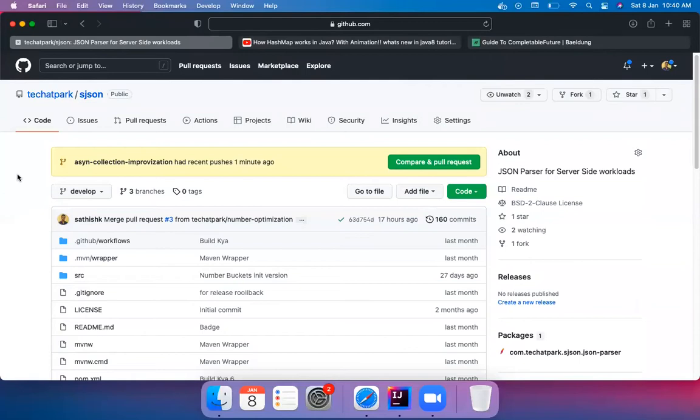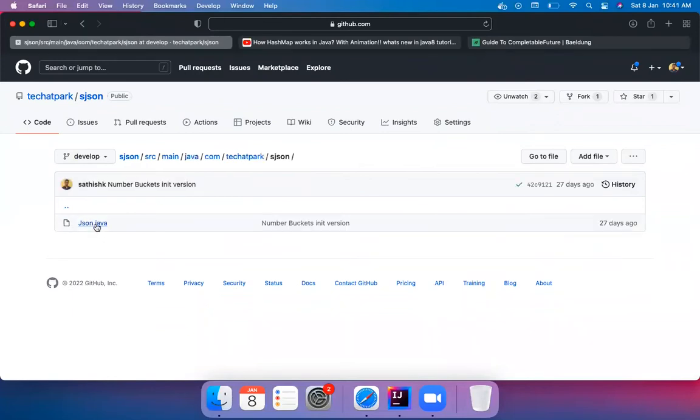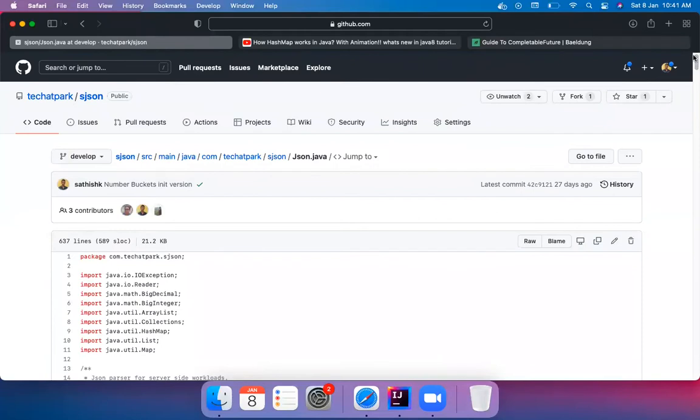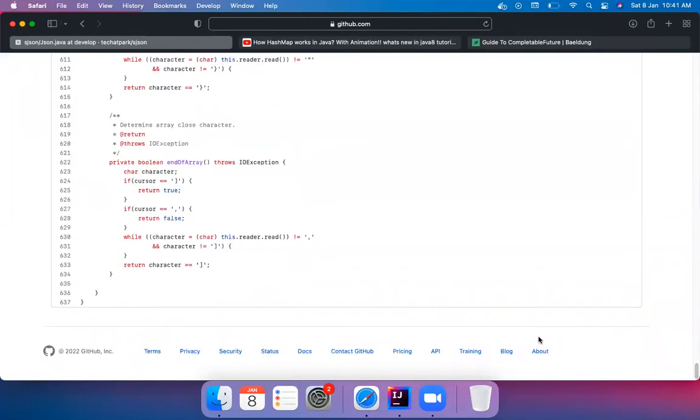And for JSON parser, don't think that it is a library that we cannot touch. We do not have any exotic data structures and all that. Ultimately, JSON parser is just one Java class. We all, as Java developers, should be capable of reading a simple Java class. How many lines of code is it? It's not a huge Java class. It is just 637 lines of code. Even in the 637, a lot of code is actually documentation. So it should be fairly simple. And we saw bits and pieces of how we constructed it in the previous session. So you can always go and refer to that.